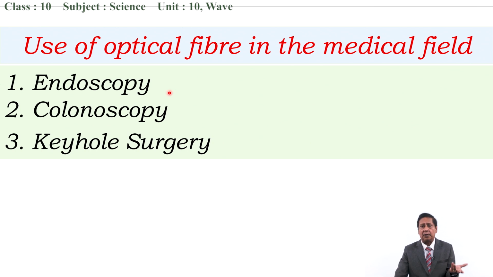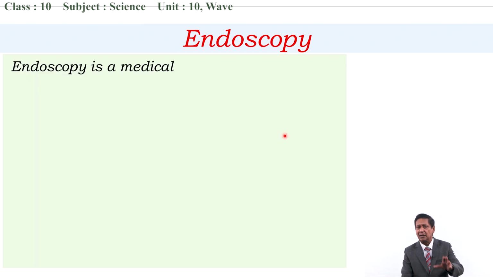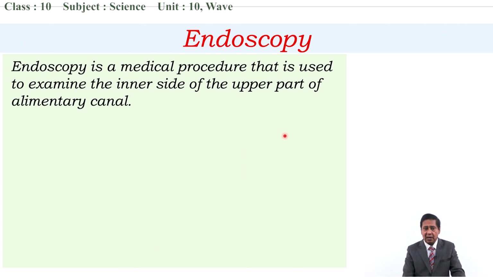I think you have heard about endoscopy. Somewhere, your family member may have had an endoscopy. Now, what is endoscopy exactly? Actually, endoscopy is a medical procedure that is used to examine the inner side of the upper part of the alimentary canal.